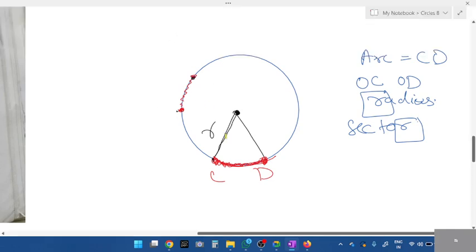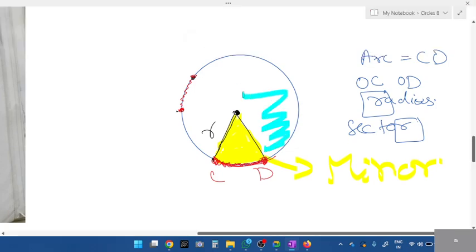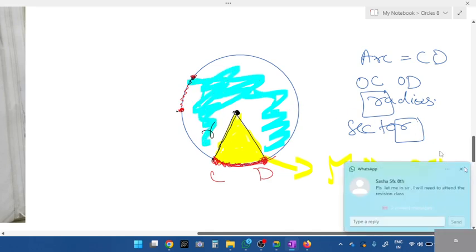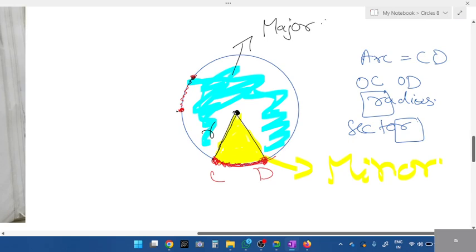Whichever area this sector covers, this yellow one, is known as the minor sector. Apart from this, the other one, the green one, we call the major sector. All the other one is the major sector.